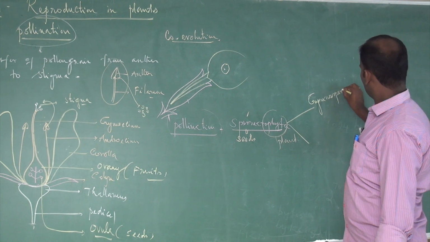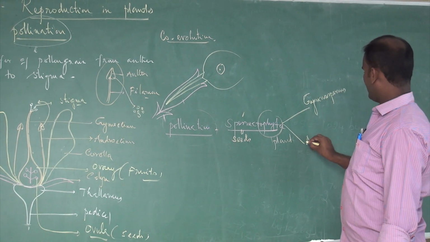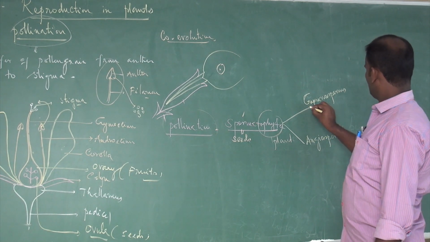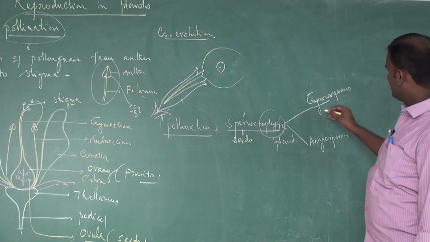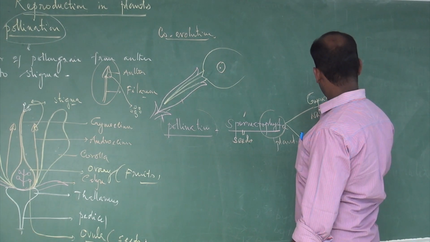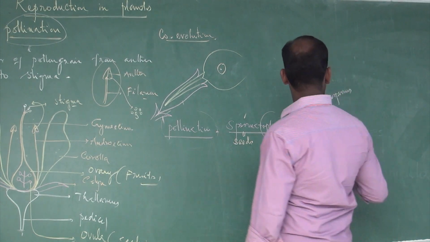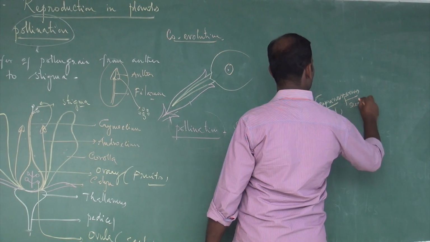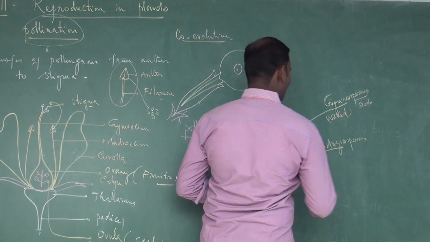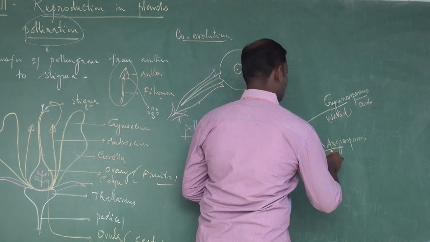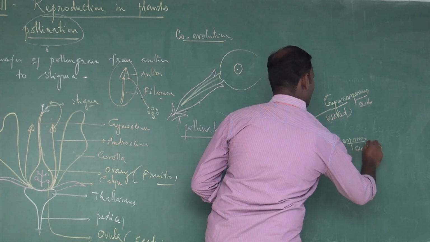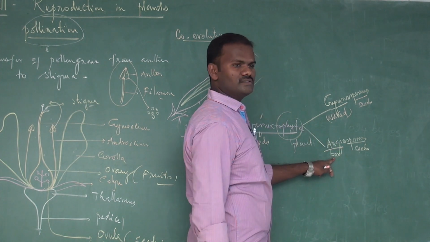Gymnosperm. The other one is angiosperms. The word gymno means naked. Sperma means seeds. So gymnosperms are naked seed producing plants. The word angio means box. Sperma means seeds. Seeds are produced within the box.